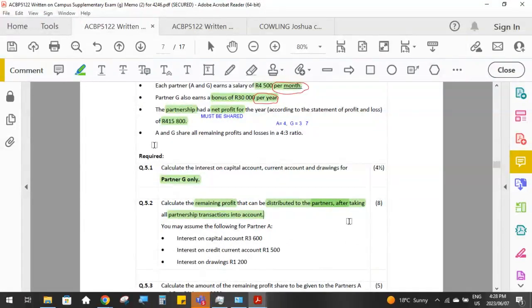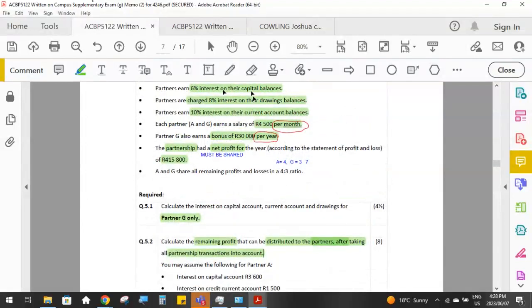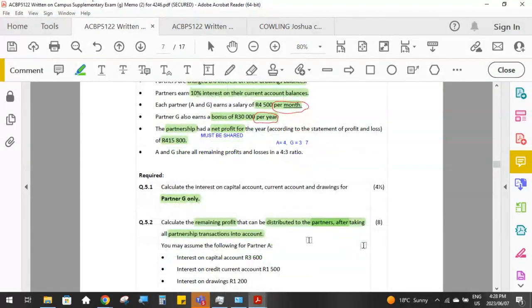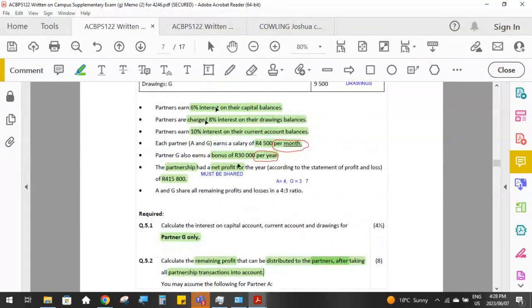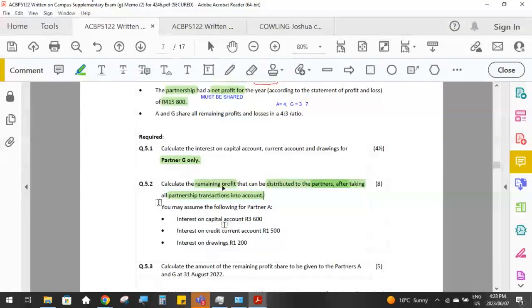So when we get to the end of the financial year, we have got our total profit that we've calculated for the year. Out of that profit, these interests and salaries and bonuses must be paid to each of the partners according to the partnership agreement. And then the amount of profit that is left over will be split in this 4:3 ratio. So they want to know how much of the 415,800 will be left over after paying the interest and salaries and bonuses that we need to take into account.